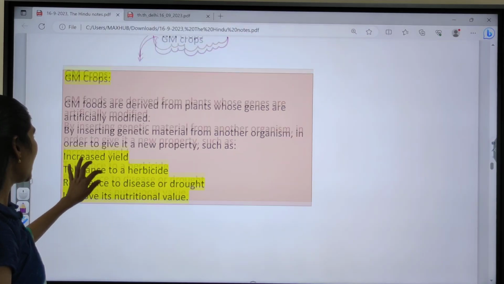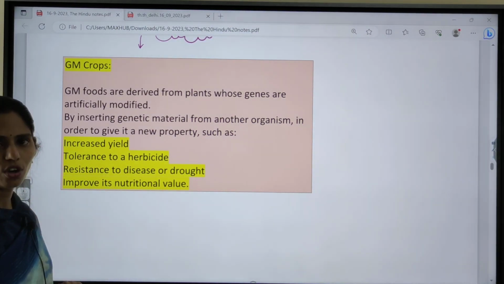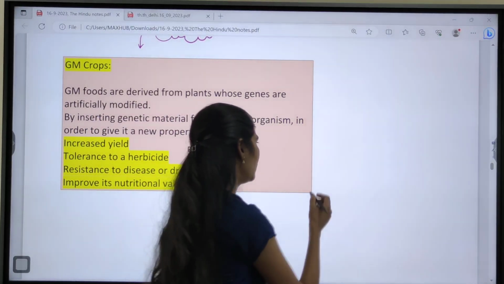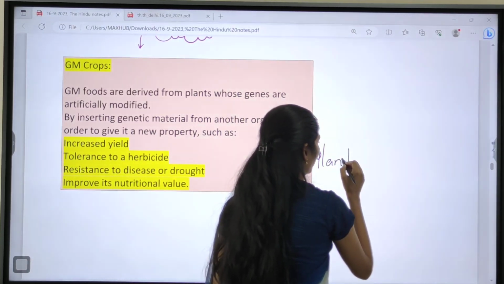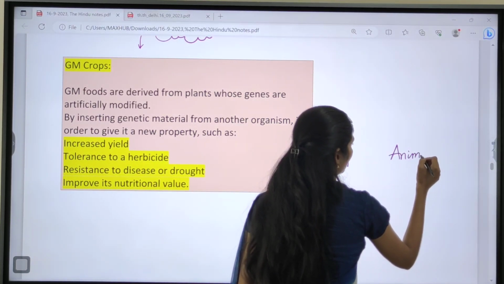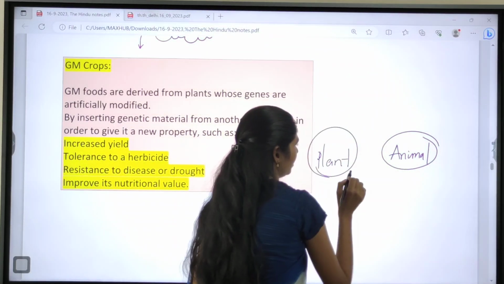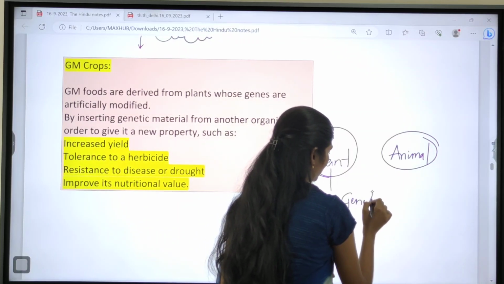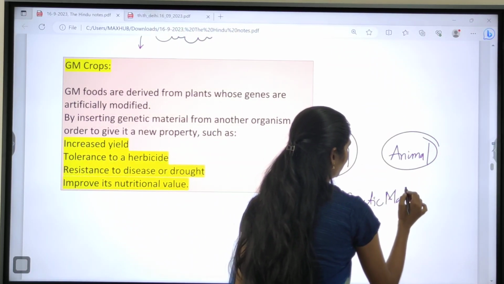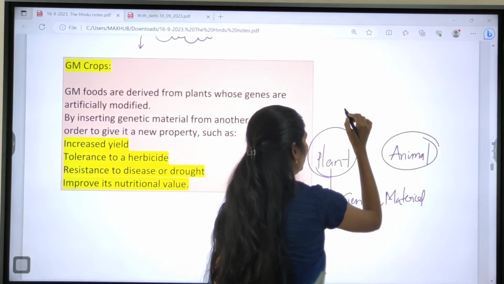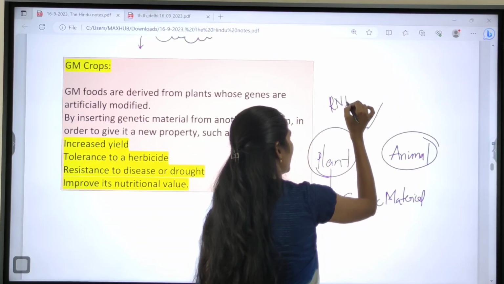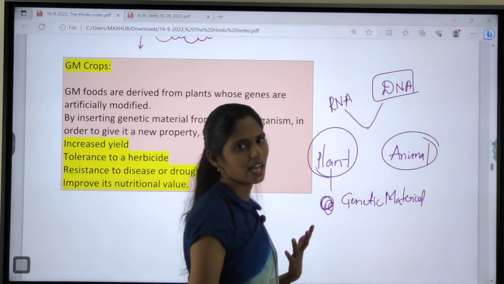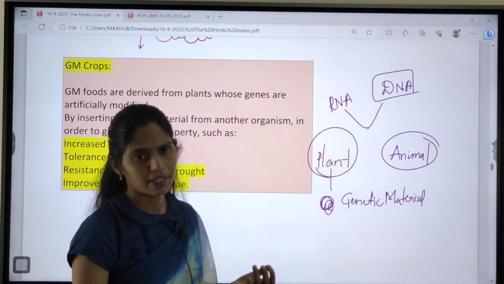So now let us try to understand the meaning of genetically modified crops. In every living cell, you can take either a plant cell or an animal cell, we have nuclear material or genetic material. Per se, you can take RNA, that is ribonucleic acid, and DNA, that is deoxyribonucleic acid. So this will normally be the genetic material, right?